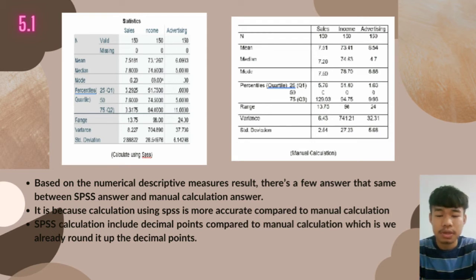We continue to the next part, which is 5.1. Based on the numerical descriptive measures, there are a few answers that are the same between SPSS calculation and manual calculation. It is because calculation using SPSS is more accurate compared to manual calculation. Furthermore, SPSS calculation included decimal points compared to manual calculation, where we already rounded the decimal points.